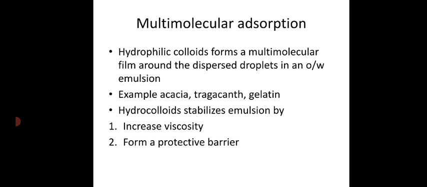And the second mechanism is that they will form a protective barrier over the surface of droplets, thereby decreasing the chances of coalescence. Even if the droplets come together, they won't undergo coalescence. So this is the mechanism by which the multimolecular adsorption theory explains how these emulsifying agents, that is the hydrophilic colloids or polymers, will make the emulsion stable.